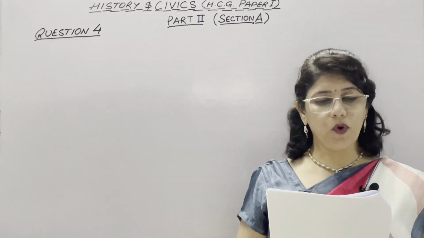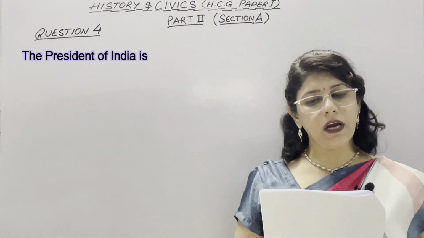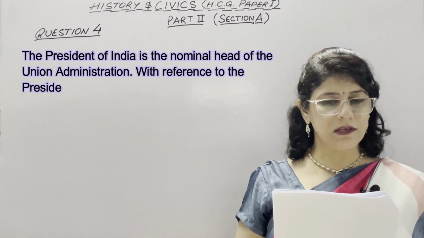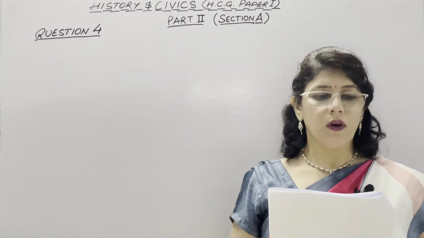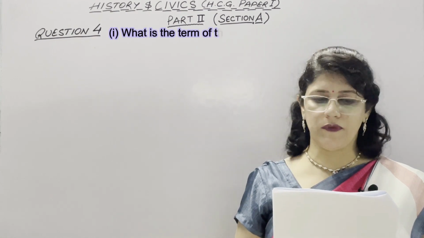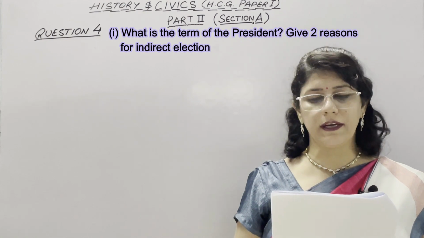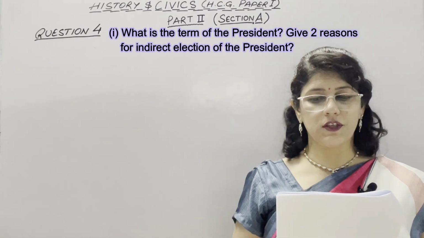Coming to question number 4 of section A: the President of India is the nominal head of the Union administration. With reference to the President, answer the following questions. Question 1 is, what is the term of the President? And part 2 in this question is, give 2 reasons for indirect election of the President. It is of 3 marks.